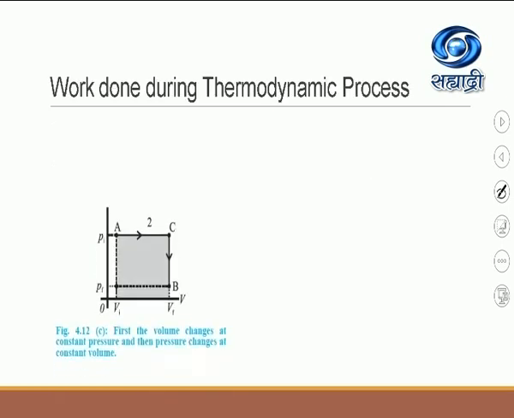Now let us consider path number 2. As you have noticed from the earlier diagram, I am drawing the partial diagram for path 2. What is path 2? The system goes from A to C and then from C to B. For the process AC, the pressure of the system remains constant. First, the volume is changing: the initial volume is VI and it changes to the final volume VF.